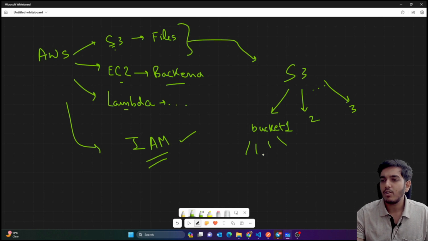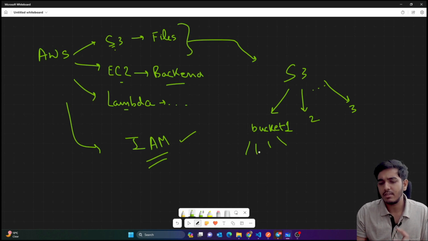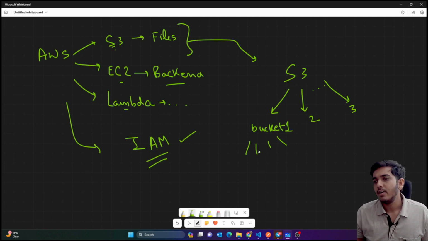Here we can have some subfolders also. If you don't want to create them, that's also fine. But a bucket is like a category, the files of one single project. Similarly you have bucket 2, bucket 3, and you can create a maximum of 100 buckets. Although you won't be creating 100 projects, if you did, you could create a maximum of 100 buckets for 100 projects.